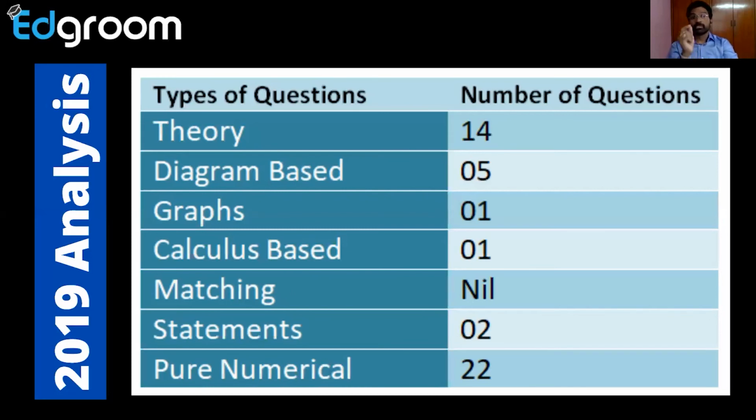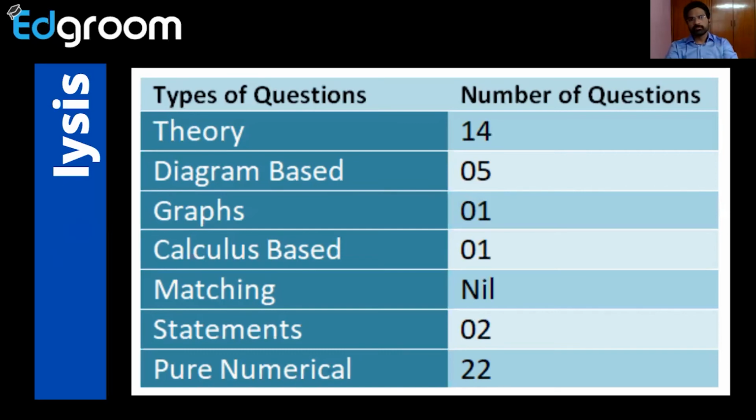Everyone with a basic differentiation formula can solve that question. So don't worry about that question also. Matching nil in this paper. Statements, 2 questions. Pure numerical questions, directly formula based, 22 questions are there.